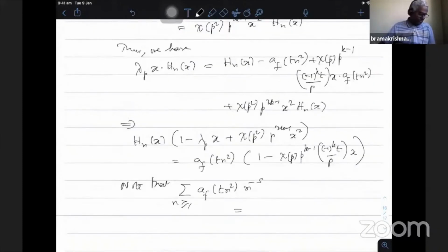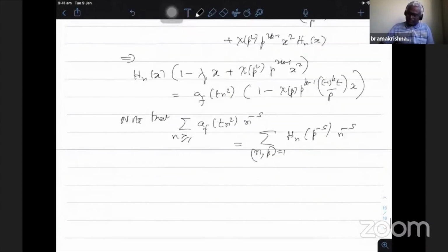So in this way, summation over n with p not dividing n, I am removing one by one factor from that, h_n(p^(-s)) n^(-s). So you substitute, that means for each one I decompose n into a product of primes, and then if I take one prime I get one factor h_n(p^(-s)).